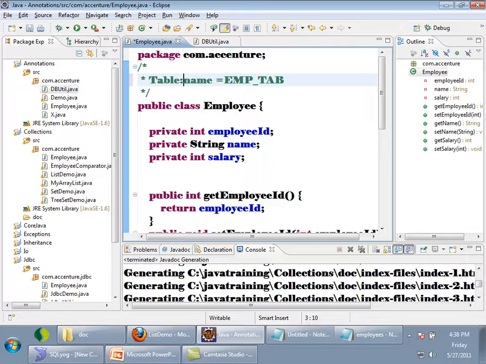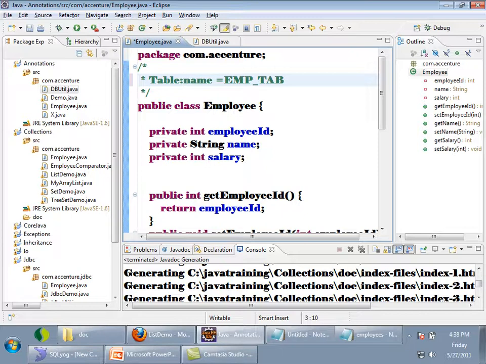An annotation is nothing but metadata. It can be about a class, it can be about a method, it can be about a field, it can be about a constructor, it can be about a local variable, anything. Annotation is nothing but a metadata.